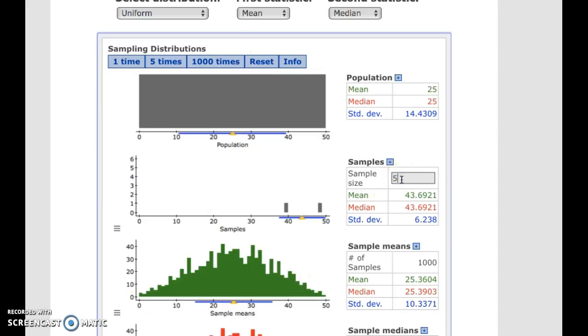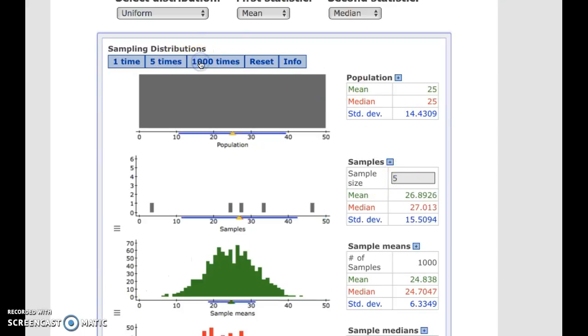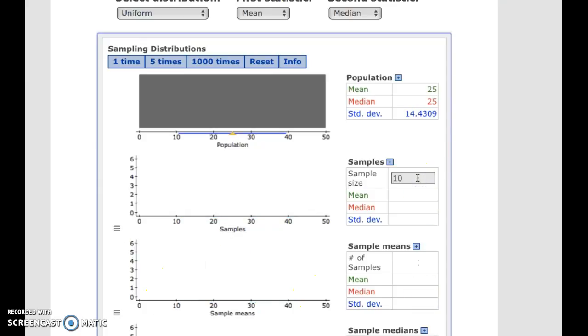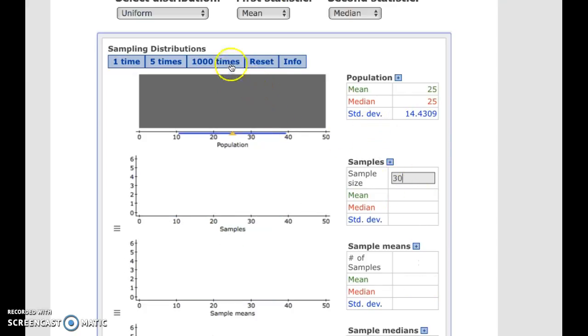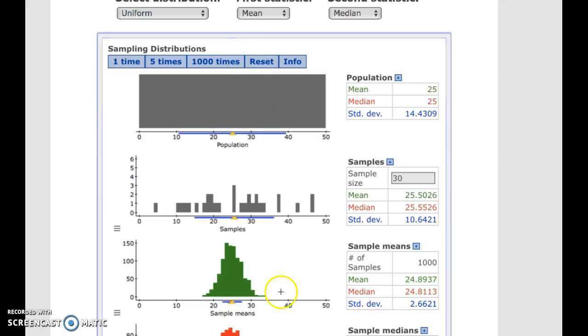Sample size of 5, the 1,000 times, kind of squeezed in a little bit. We don't see as much out here and at the top. Okay, so contrast with my 10, 1,000 times, and then my 30. So this is interesting. As my sample size goes up, we're going to refer to the sample size as n. Notice the spread goes down. And the bigger our sample size was, the smoother this became and the closer it looked like a normal curve